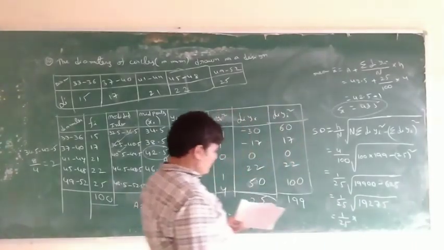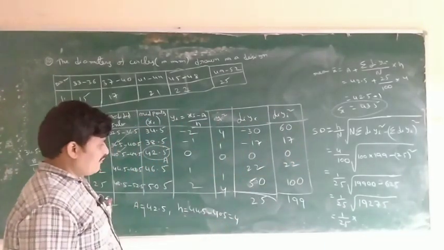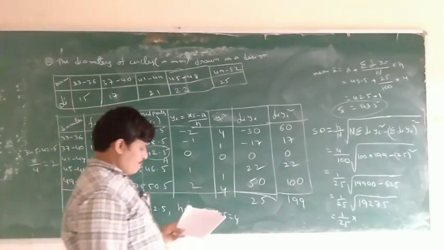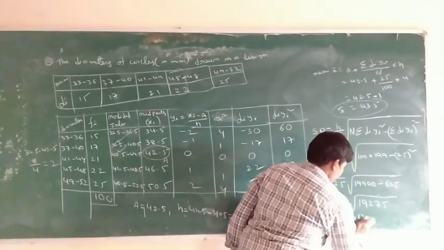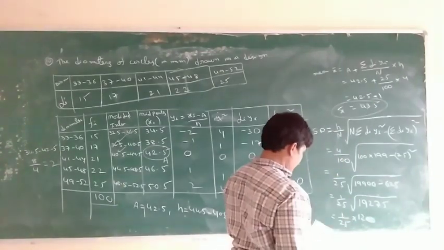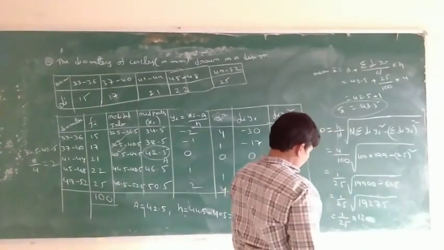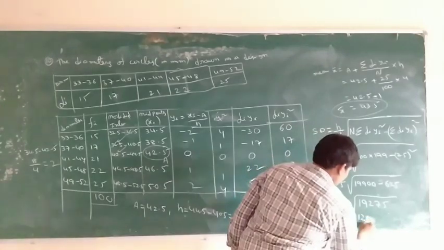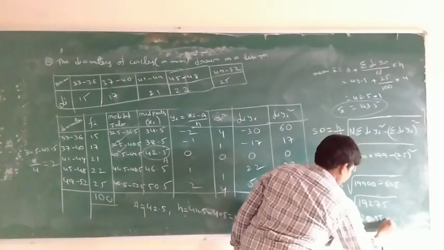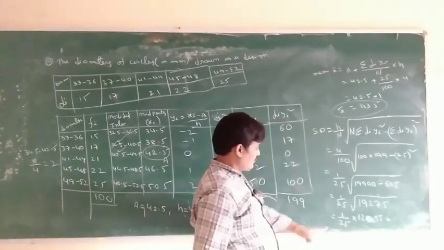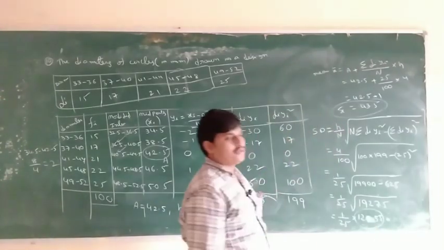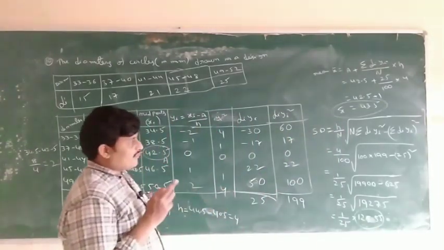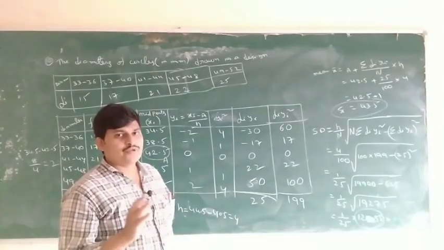Root is exact for a perfect square, for example root 4 is equal to 2.